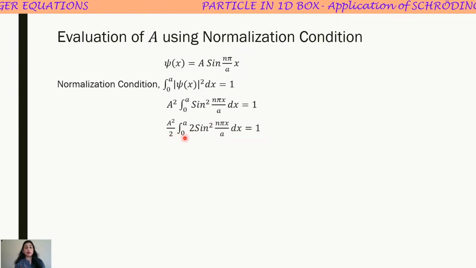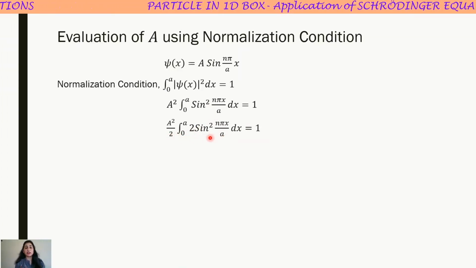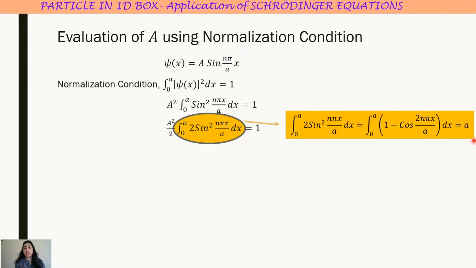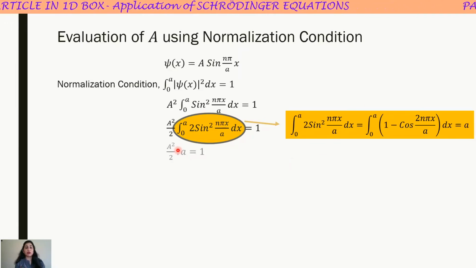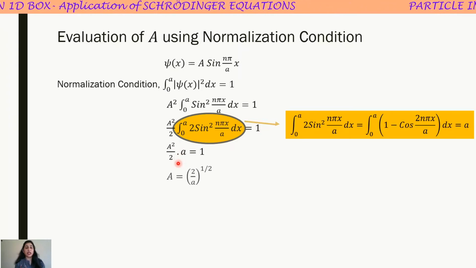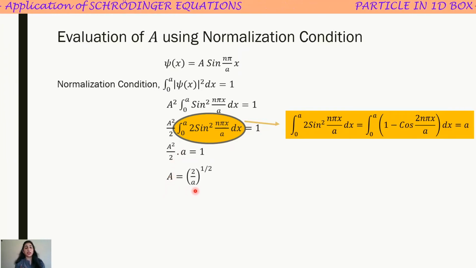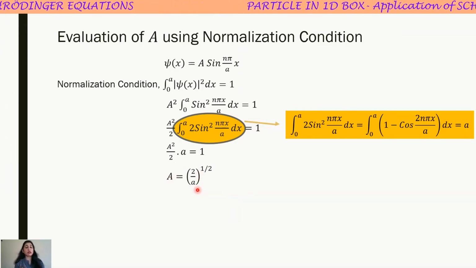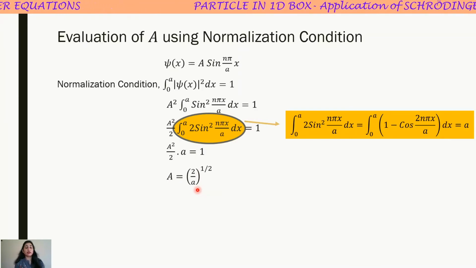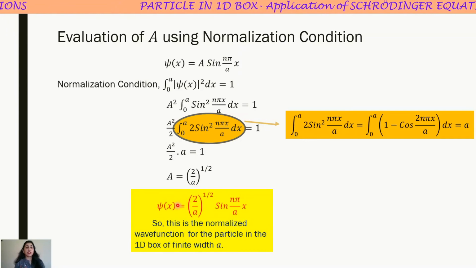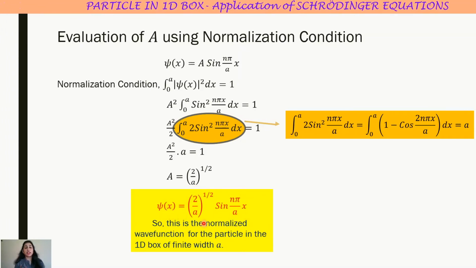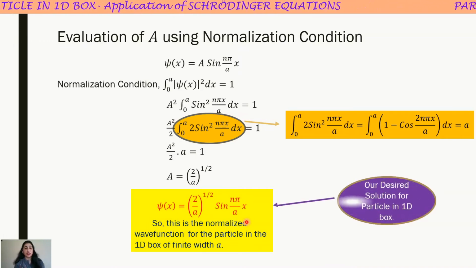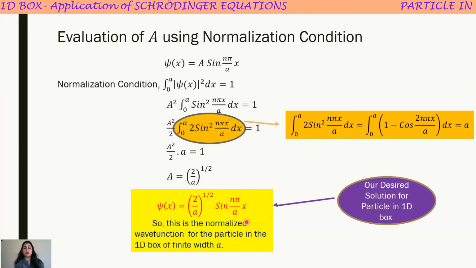multiply and divide by 2, and now this integral is just calculable as it gives the result a. Substitute it, and finally we arrive at the value of the constant A. It comes out to be the square root of 2 by a. So now we have also calculated the pending value of constant A. Now this becomes our wave function. This is the desired result of the particle in a one-dimensional box problem. So now the problem is completely solved for us.